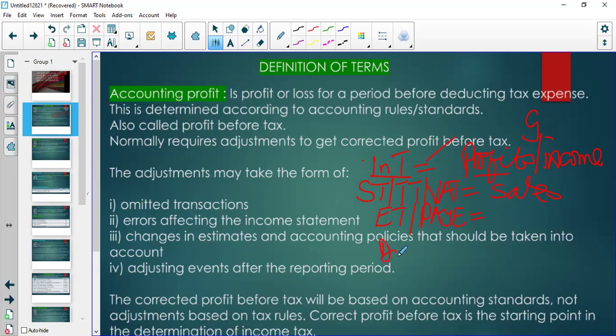Then you also have dividends tax, which is tax withheld by the company which is paying dividends to the shareholders. The company which is paying dividends to the shareholders has the responsibility to withhold the tax and pay it over to SARS.